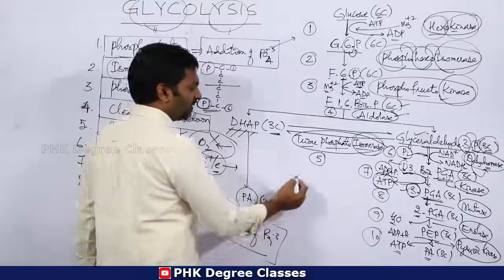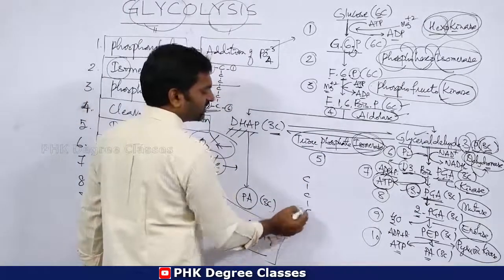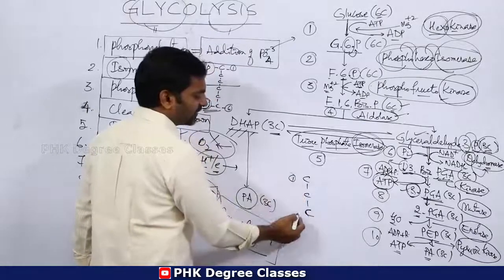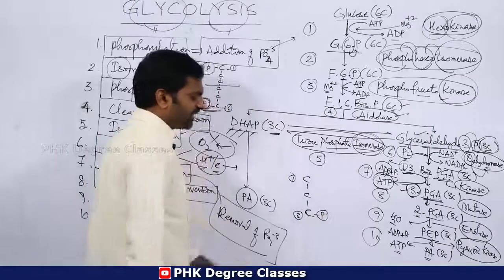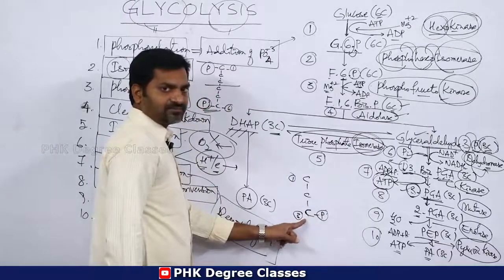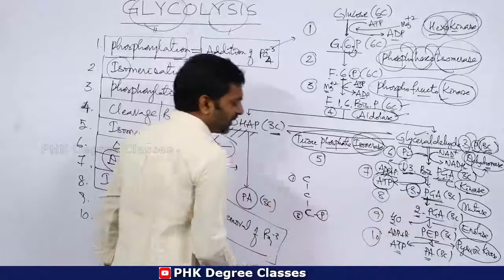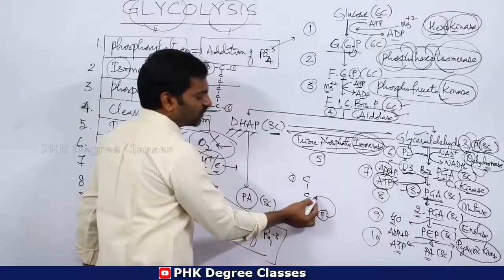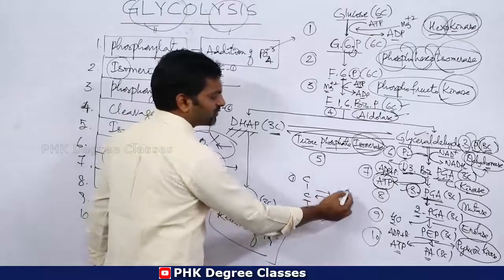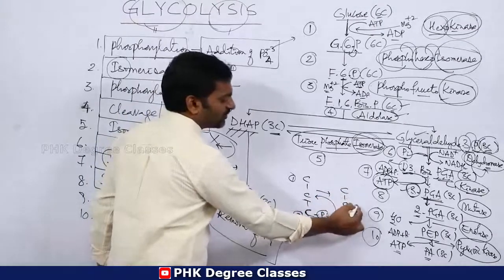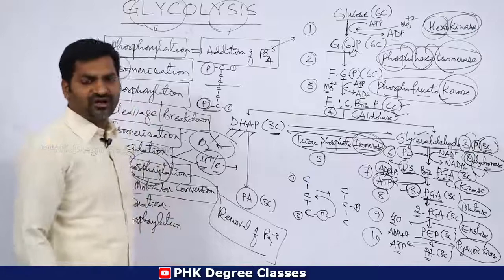For example, 1, 2, 3. If you imagine this is the first carbon, this should be the third carbon. So phosphate is at the third carbon in 3-PGA, and this phosphate is shifted to the second position. Hence, it looks like this, with the phosphate at the second position.